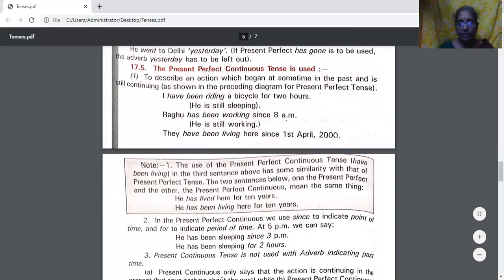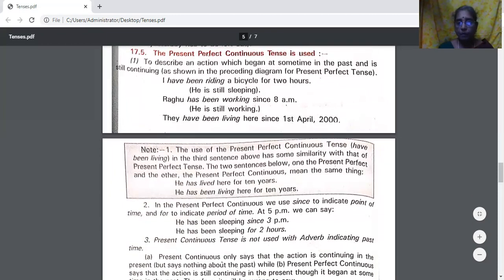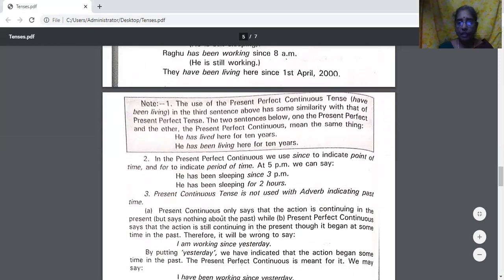In the present perfect continuous tense, we use since to indicate a point of time and for to indicate a period of time. At 5 p.m., we can say, he has been sleeping since 3 p.m. He has been sleeping for 2 hours. Point of time, period of time. For is for a period of time. Since is for a point of time.